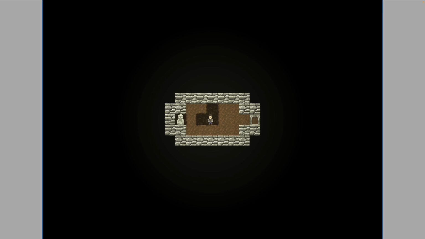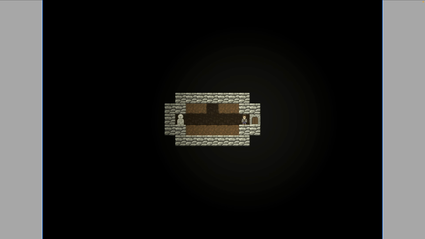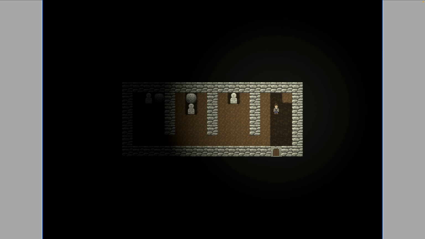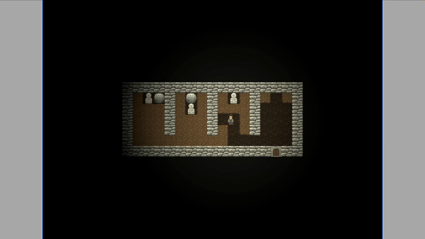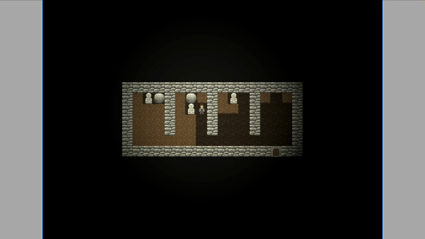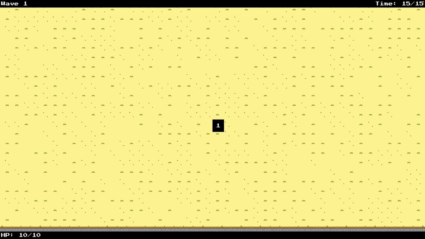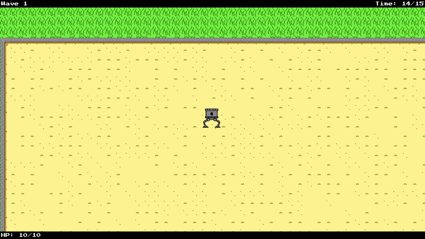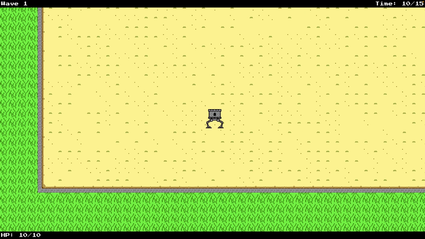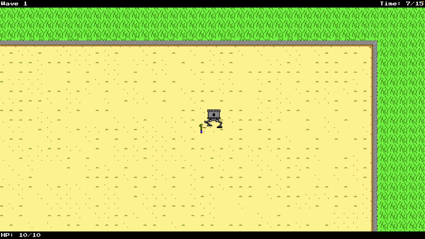And Abysm is an action puzzle game inspired by Boulder Dash. It was originally an entry for the Bevy Spooky Jam last fall, and the current goal is to turn this portion of the game, or the first portion of the game, into a demo. The game, as you can see here, is playable over on itch.io. Meanwhile, Keep the Keep Moving is an entry for the Code for a Cause jam, where you have to keep the keep moving and avoid the grass while shooting at these little enemies.